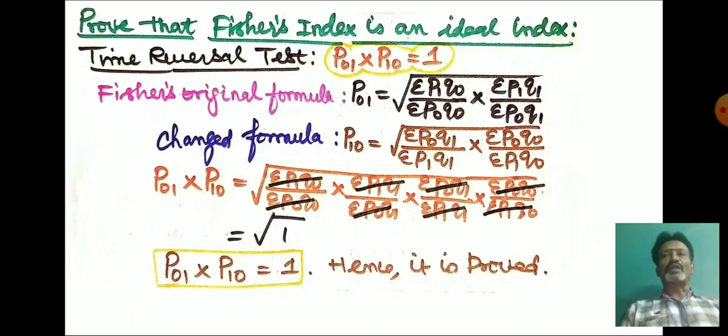First we have to write the original formula, then we have to change the formula by changing the base year into current year and the current year into base year. Then after that you can multiply the original formula with the changed formula and cut the values. If the result is equal to 1, the particular index number satisfies the time reversal test. So here, under Fisher's index number, under root of 1 is equal to 1. So here the Fisher index satisfies the time reversal test.